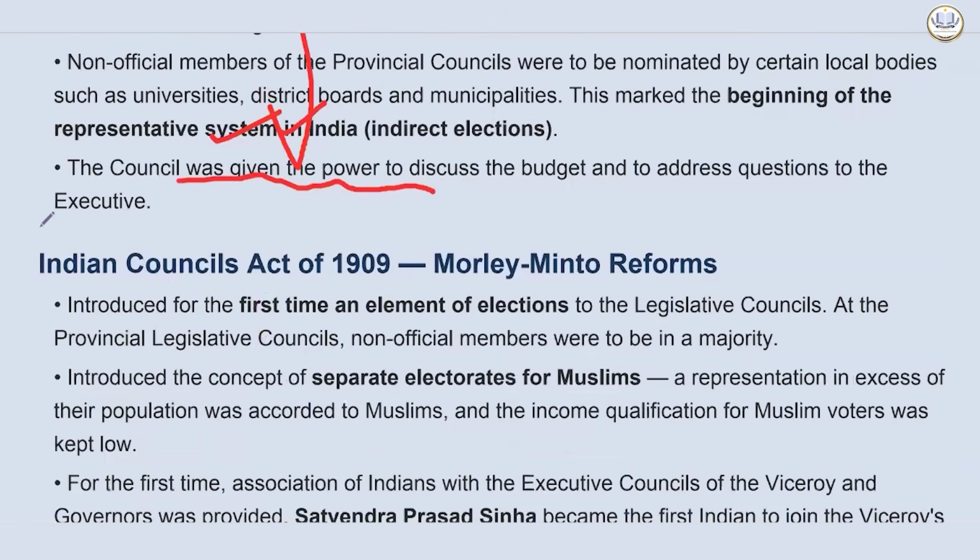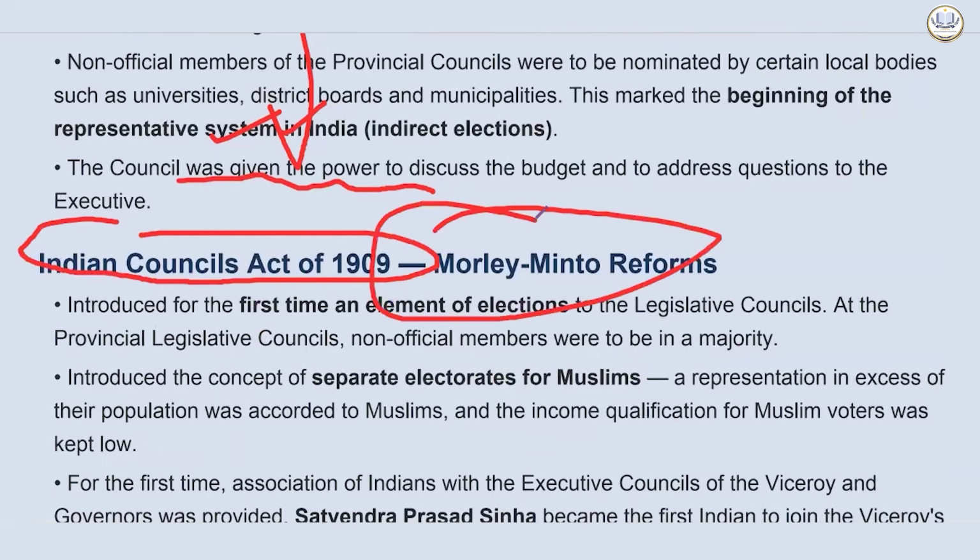Then comes the important one, the Indian Councils Act of 1909, something which wanted to create a divide and rule in the nation. Something which Curzon envisaged through the partition of Bengal. So, parliamentary reforms. It introduced for the first time an element of elections to the Legislative Council. At the provincial legislative councils, non-official members were to be in majority. Okay, so for the first time an element of elections to the legislative councils was introduced here.